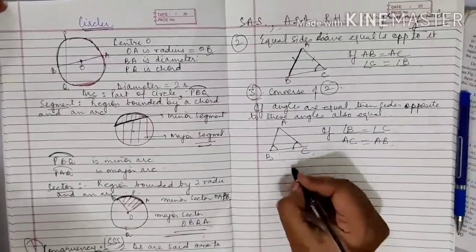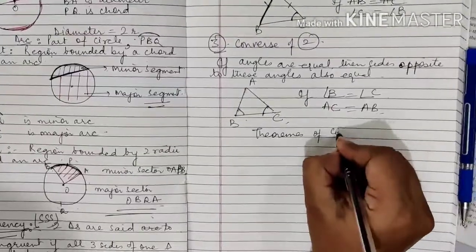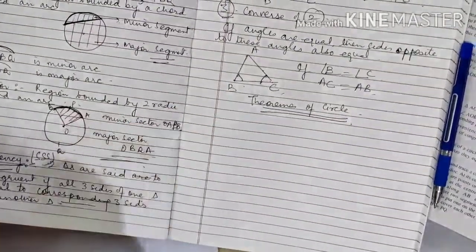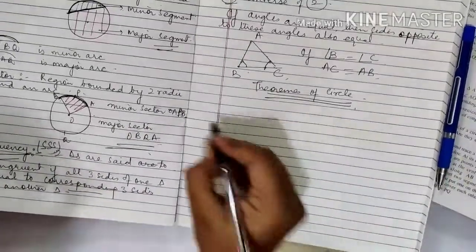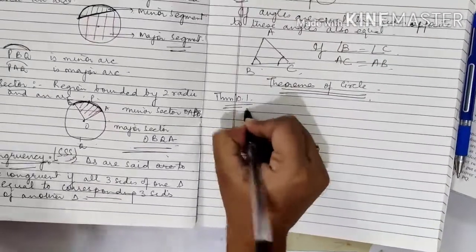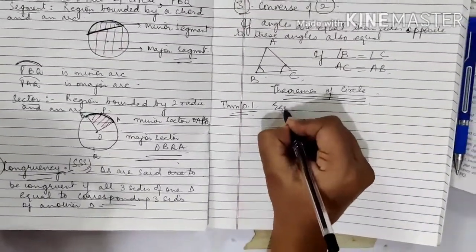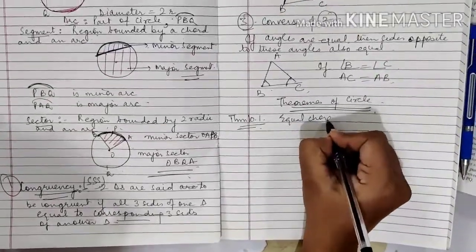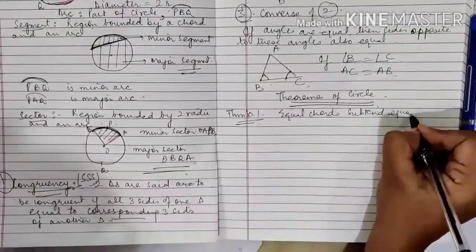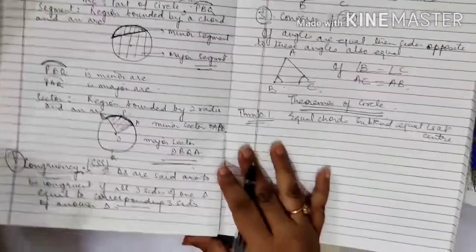Now over to the theorems of circle. Theorems of circle, again I am just recapitulating whatever I have done till now. I have not started anything new yet. First we did theorem 10.1. What was it? Theorem 10.1 says equal chords subtend equal angles at the center. Now what does it mean?